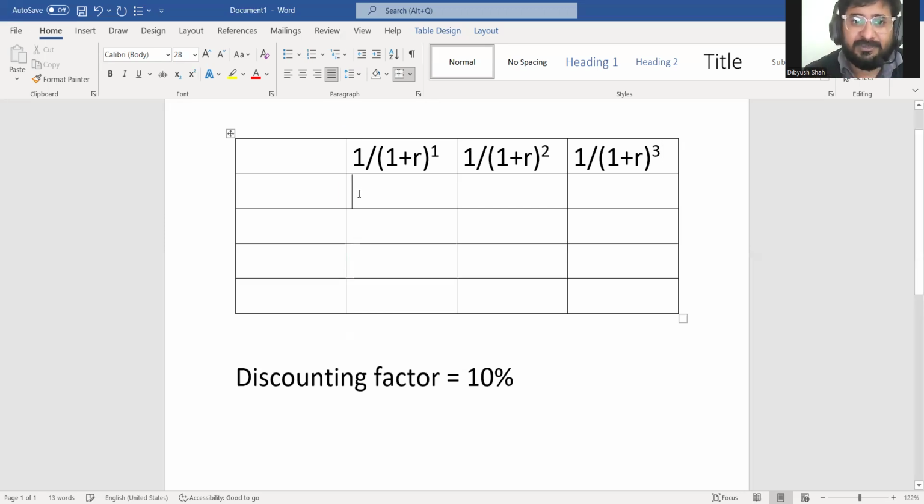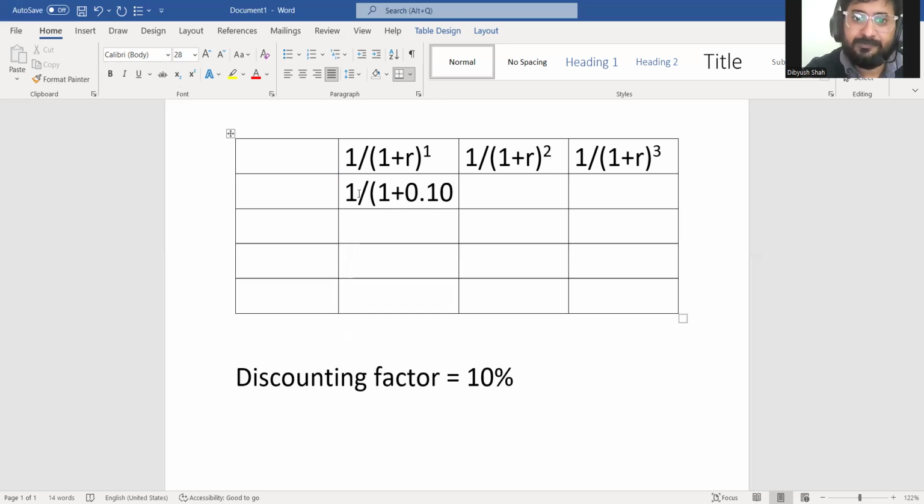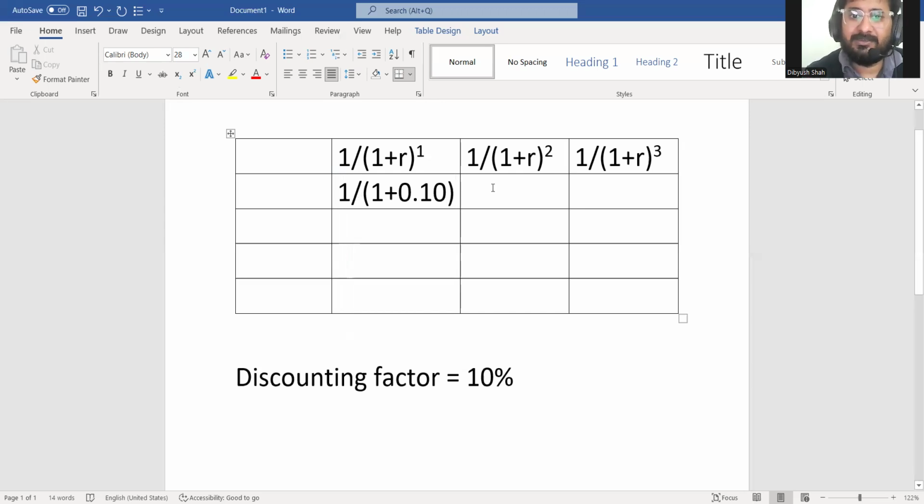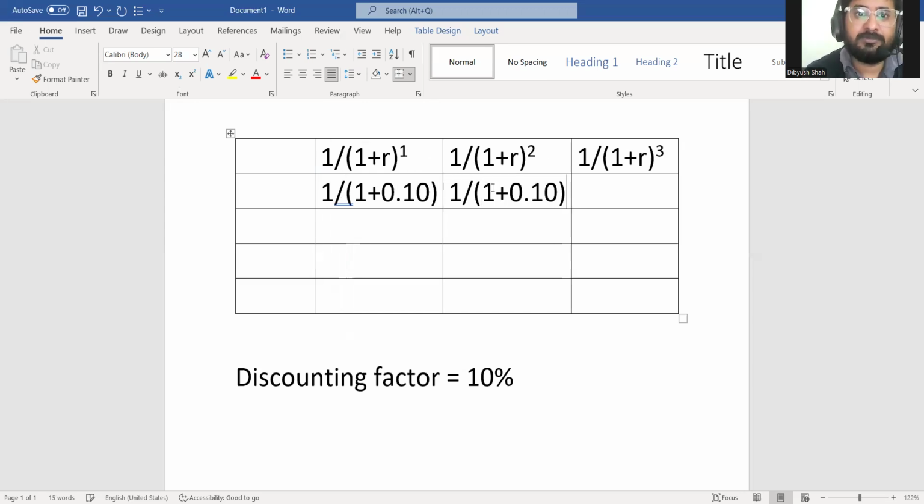So this becomes 1 divided by 1 plus 0.10. In the second year, 1 divided by (1 plus 0.10) to the power 2.